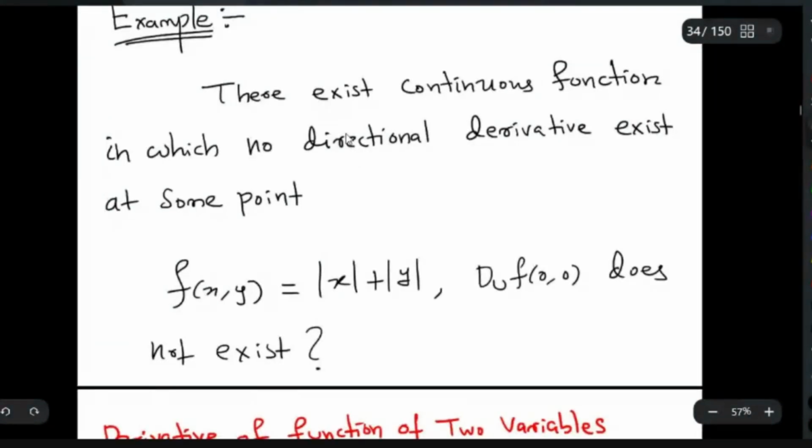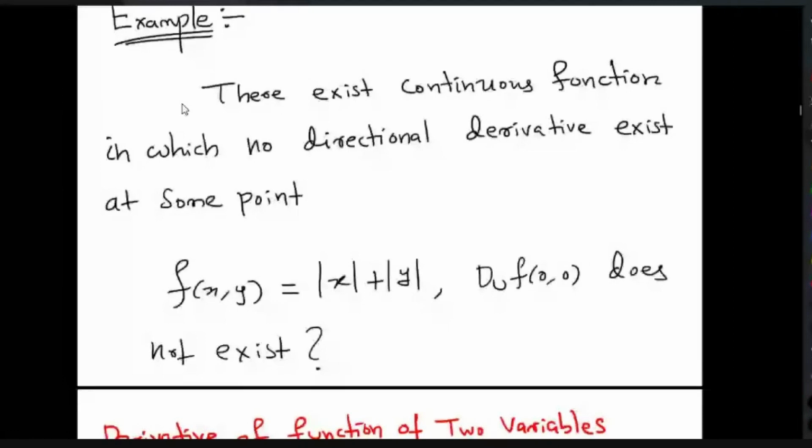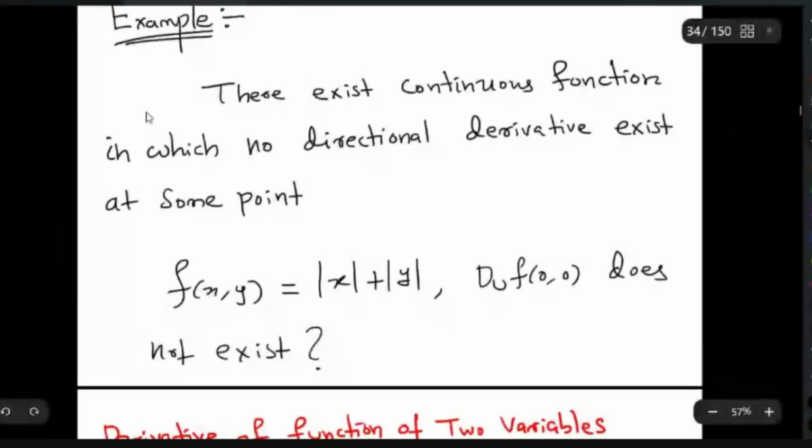You can easily prove this. I'm not going to do this one. There exists a continuous function in which no directional derivative exists at some point. So this is the converse, or rather the contrapositive of the previous thing we have seen. So there are continuous functions in which no directional derivative exists at some point. This is the example. You can easily observe that this function is continuous.